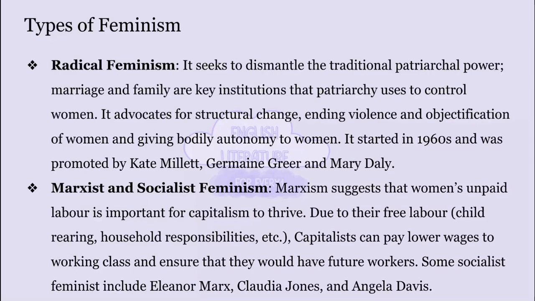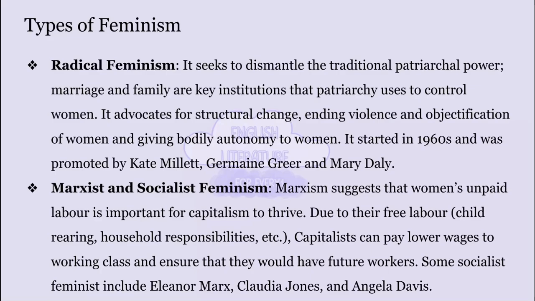Next, we have Marxist and Socialist feminism. This branch was started by Eleanor Marx, who was the daughter of Karl Marx, the founder of Marxism. Here, Marxist feminism suggests that capitalism is the root cause of patriarchy, as women's oppression provides free labor to men. Let's understand this with an example.